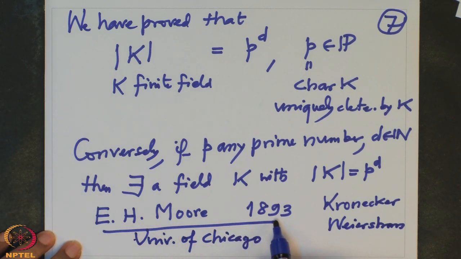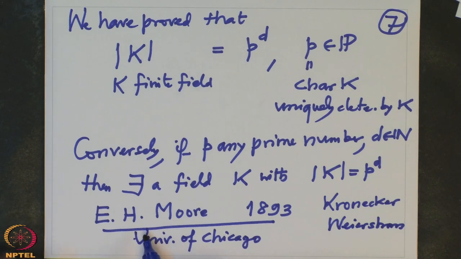And in those days it was not possible to do a PhD in mathematics in America, so they were going to Europe, especially to Germany and France, to do PhDs. And E. H. Moore was the first mathematician in America who worked extensively to start a PhD program in America. And that was possible in the early 20th century, after the big efforts of Moore.